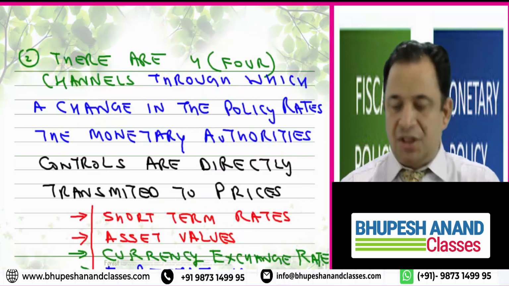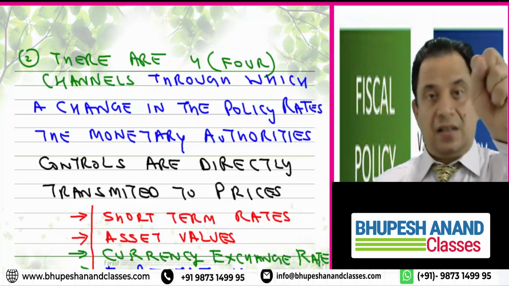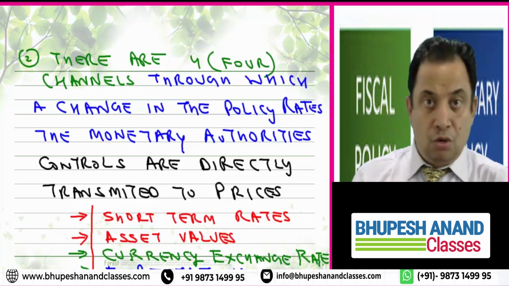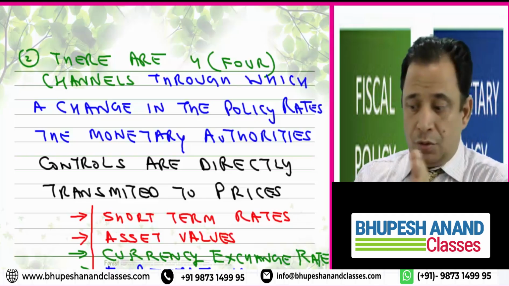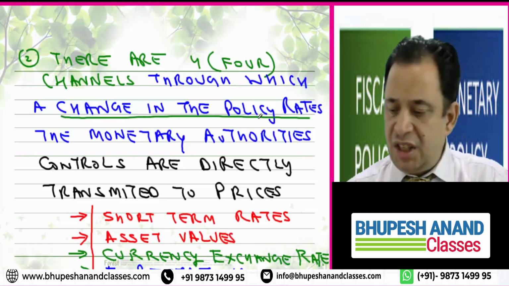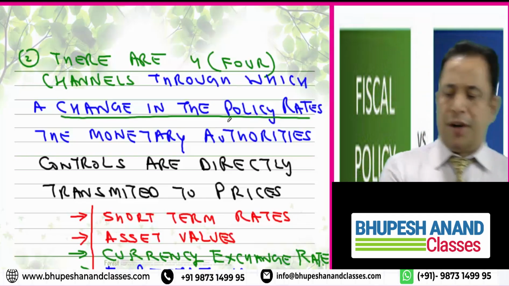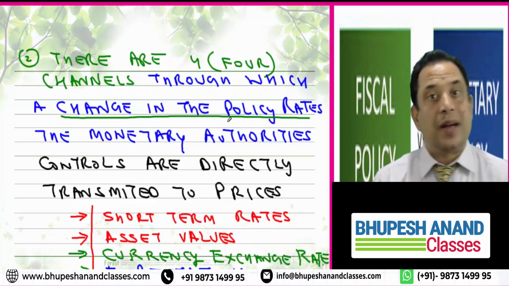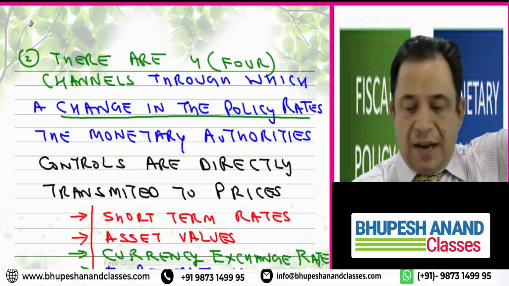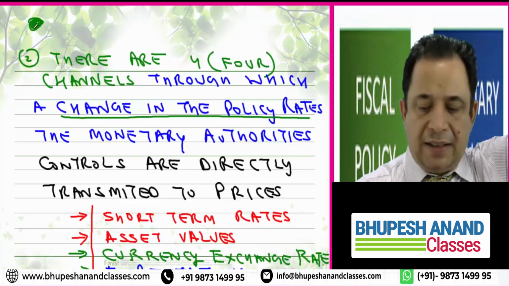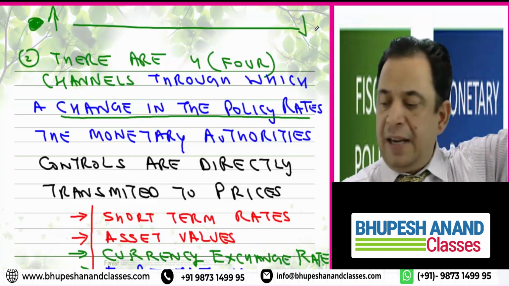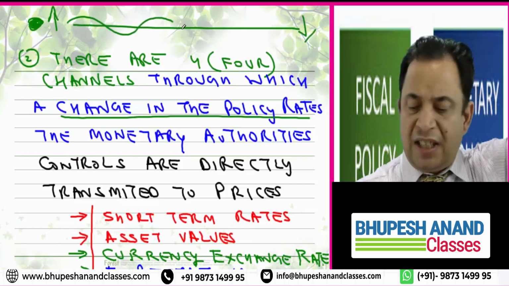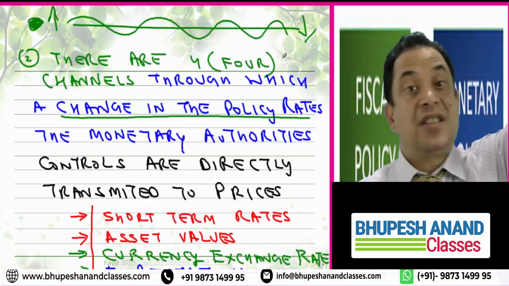So I'm starting with the journey. There are four channels through which a change in the policy rates, which the monetary authority controls, is directly transmitted to prices. It means, firstly, I will be increasing my policy rates, I will be increasing my repo rates, and ultimately prices will come down. Now, what are the channels in between? So we will be discussing those channels.